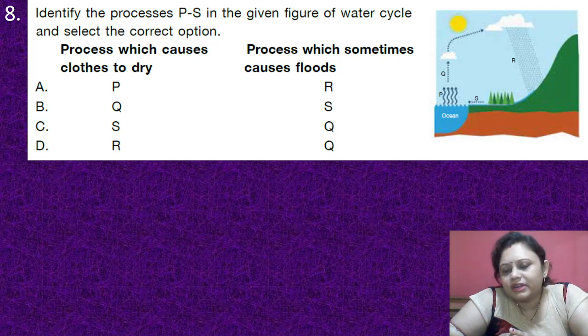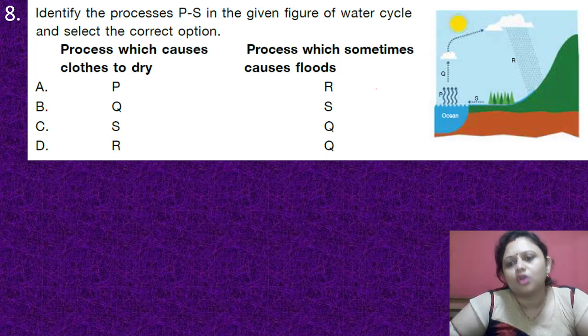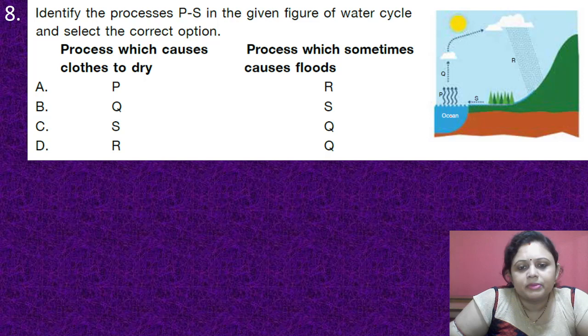So here what is happening in the process P? From the ocean, the water is converted into water vapor. Okay, so water is converted into water vapor. So this process is our